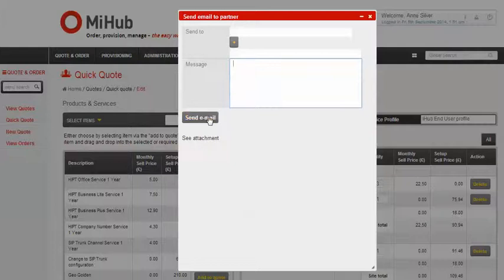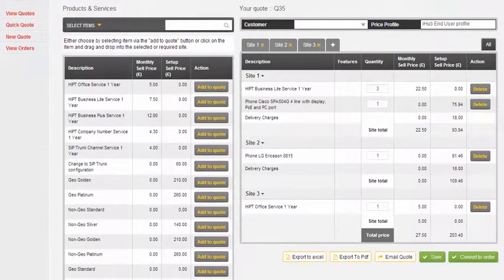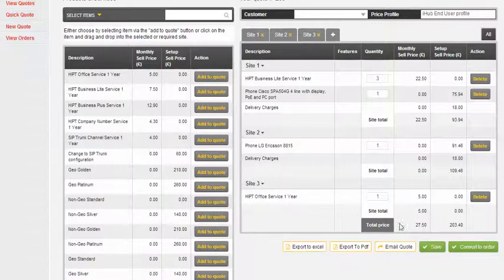Click the Send Email button and this will forward the email with a PDF attachment summarising the quotation. Again, the quote can be saved at any point and accessed in the future for further amendment.